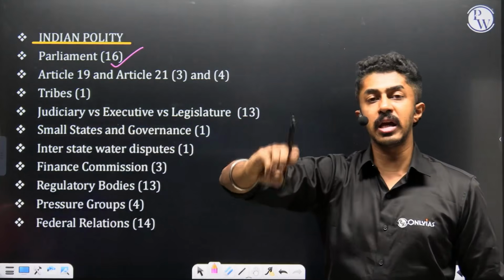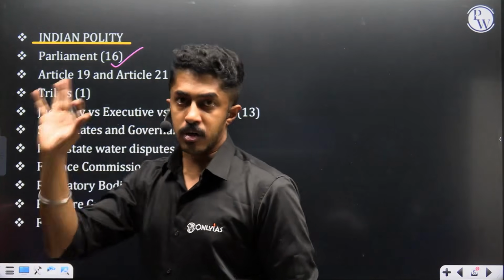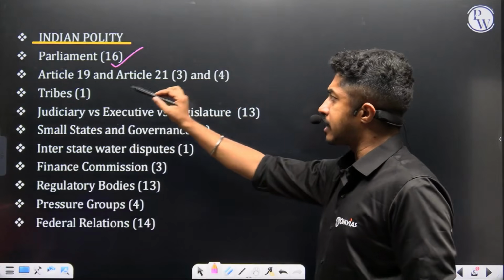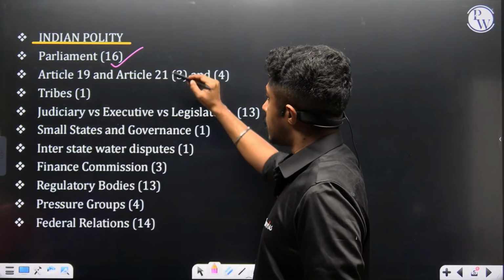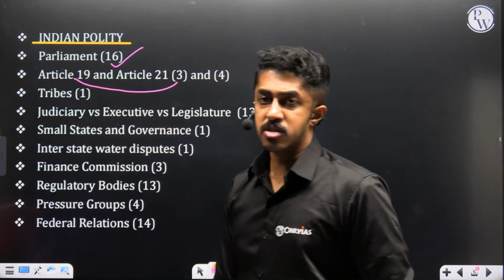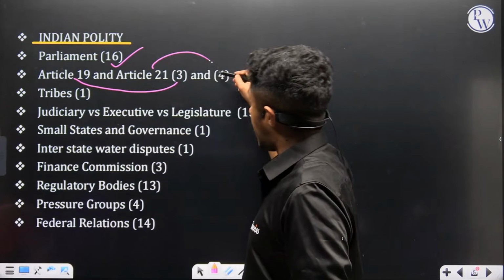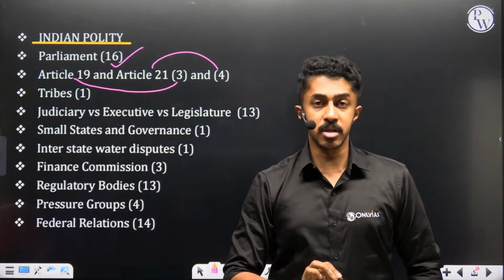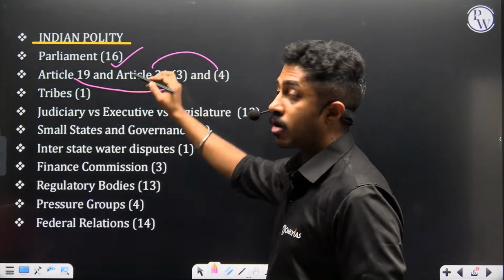You should study it in depth, in detail, come what may. Followed by this, let us look at the next topic: Article 19 and Article 21. You had respectively 3 questions coming from 19 and 4 questions coming from 21. Even this year, my prediction is you are going to get again a question on Article 21.